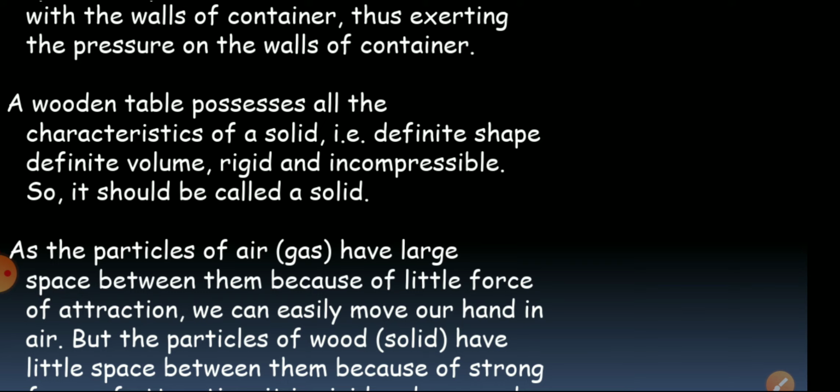That is, the table has a definite shape, it has definite volume, it is rigid, means it has boundaries also. The table is incompressible, and all these are characteristics of a solid, and that's why the wooden table should be called a solid.